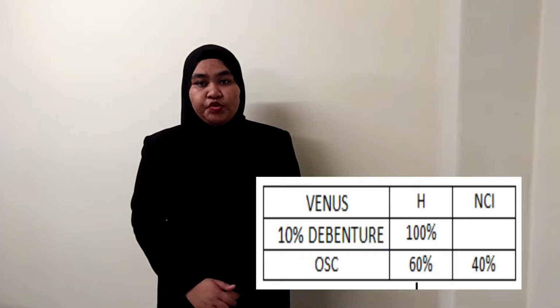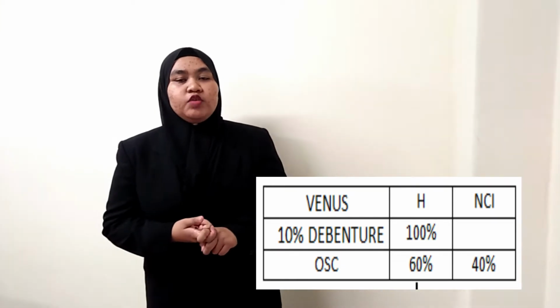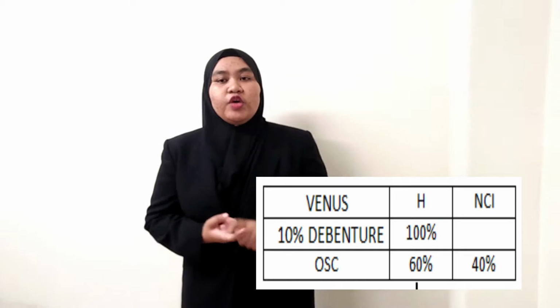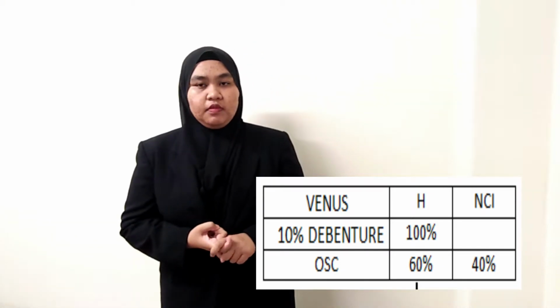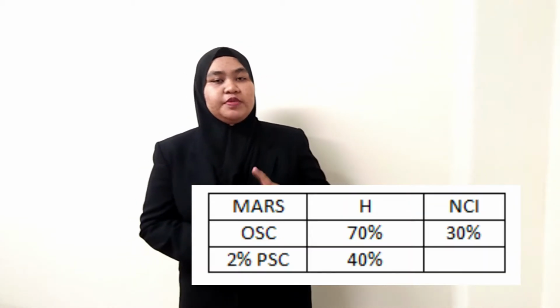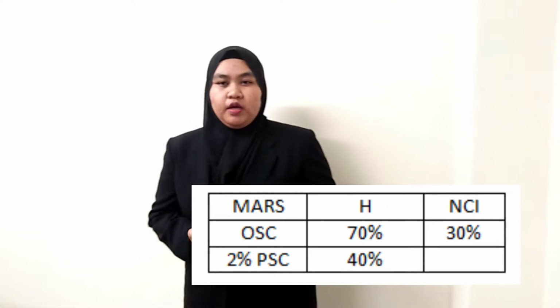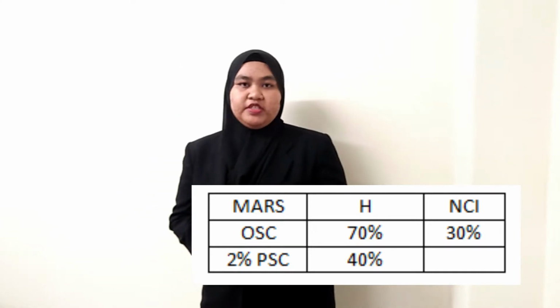Percentage of the control. Mercury holds 60% of the Venus OSC and it will give the NCI 40%. Mercury also acquired all of the 10% debenture. In Mars Berhad, Mercury takes 70% of its OSC and its NCI is 30%. Mercury also acquired 40% of the 2% preference share capital.